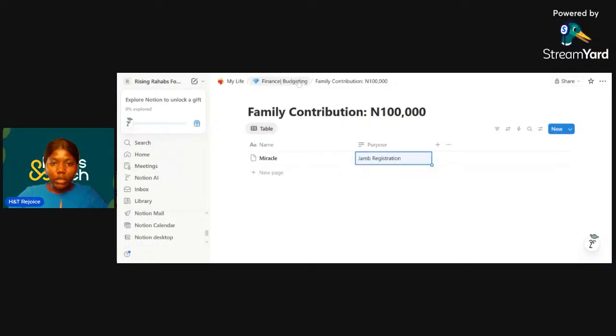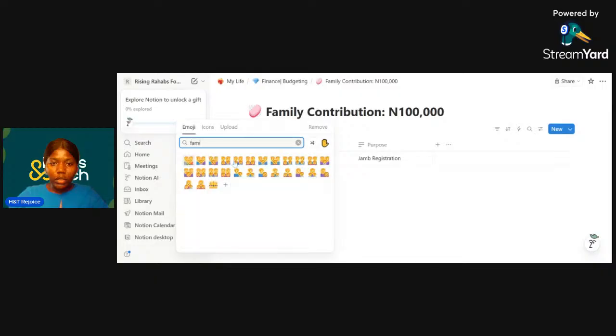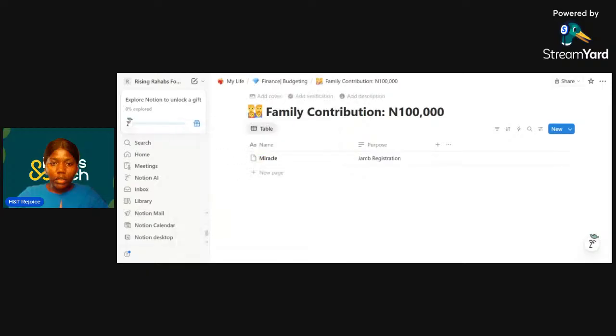But this is an example of how she manages her life on Notion. So this is family contribution, and you can also add a picture. Let's add an icon. Let's say family, man, woman, girl, and boy.